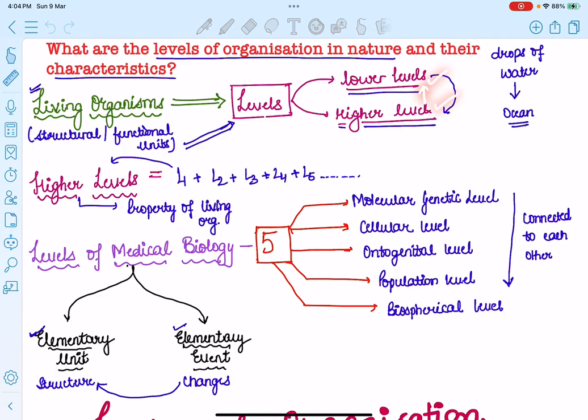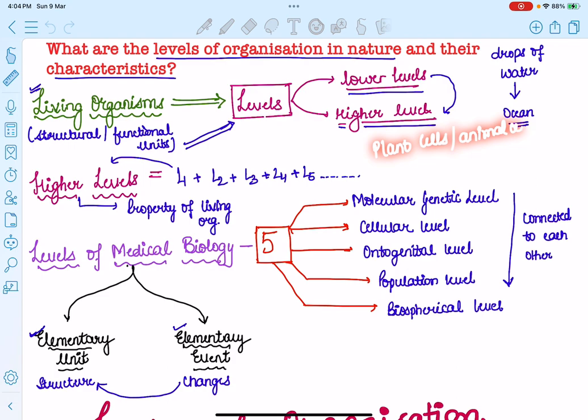Lower levels and higher levels are interconnected with each other, because lots of lower levels make up one higher level, and this higher level then results in a property of a living organism which is not found in these lower levels. For example, if we are taking plant cells and animal cells.